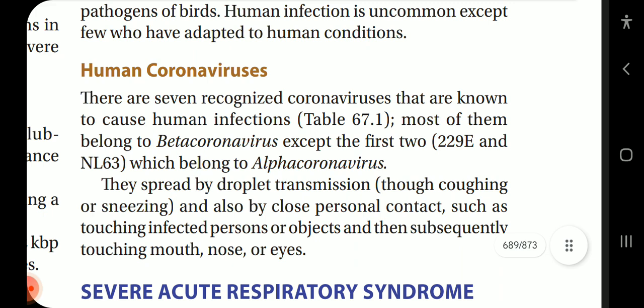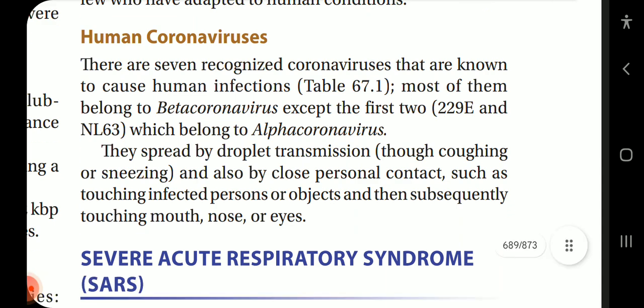Human coronaviruses. There are 7 recognized coronaviruses that are known to cause human infections. Most of them belong to beta coronavirus except the first two, 229E and NL63, which belong to alpha coronavirus. They spread by droplet transmission through coughing or sneezing, and also by close personal contact, such as touching infected persons or objects and then subsequently touching the mouth, nose, or eyes.